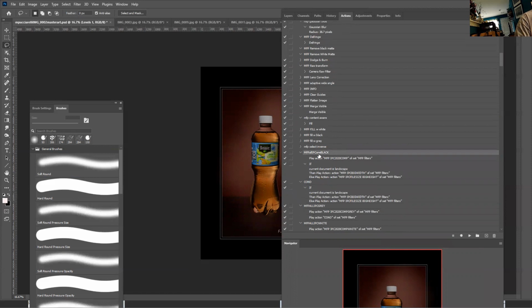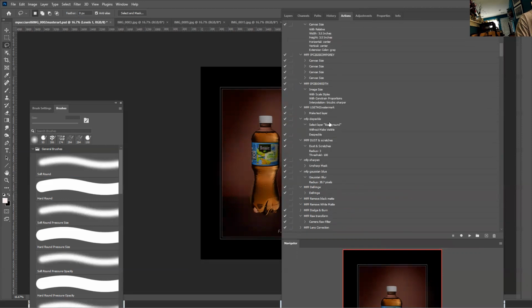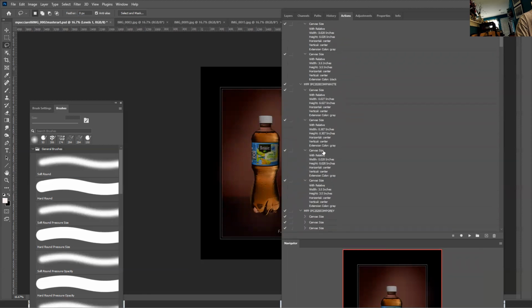This is a button, so I just click the button, but I want to show you what's going on. So I deselected the button option. This action calls other actions as a condition, and these actions are defined elsewhere in all my actions.